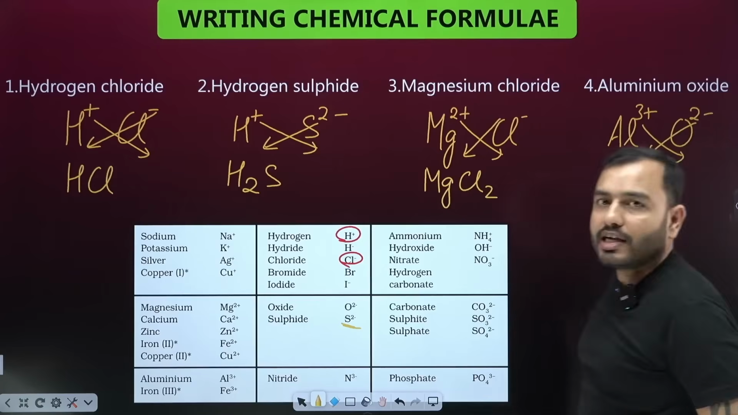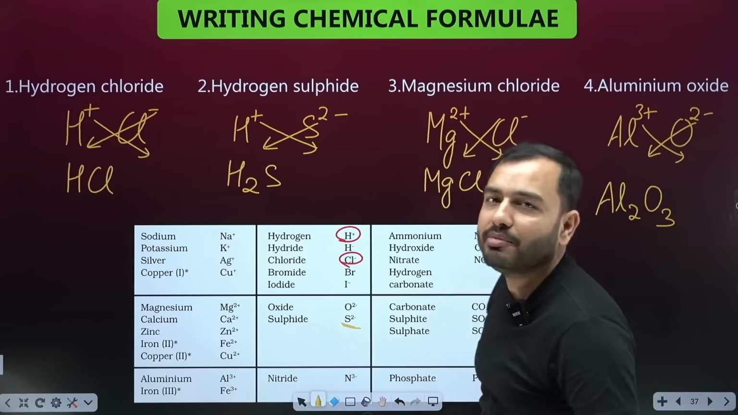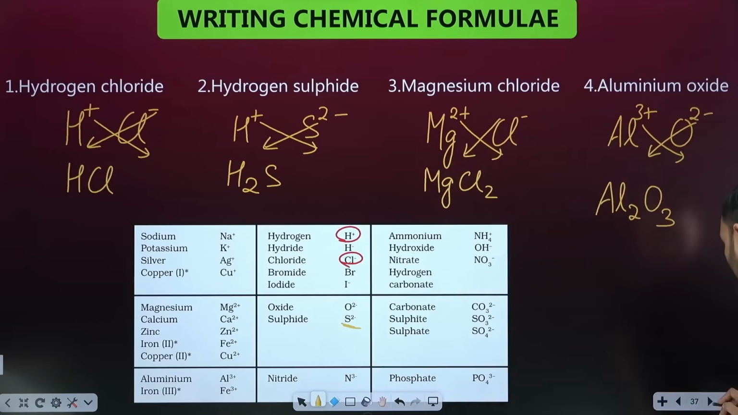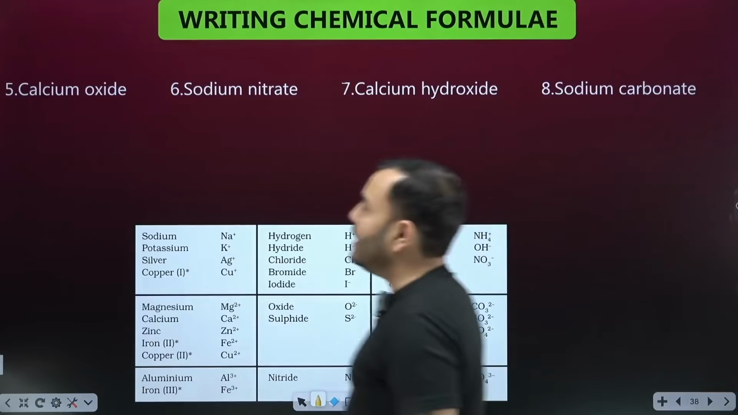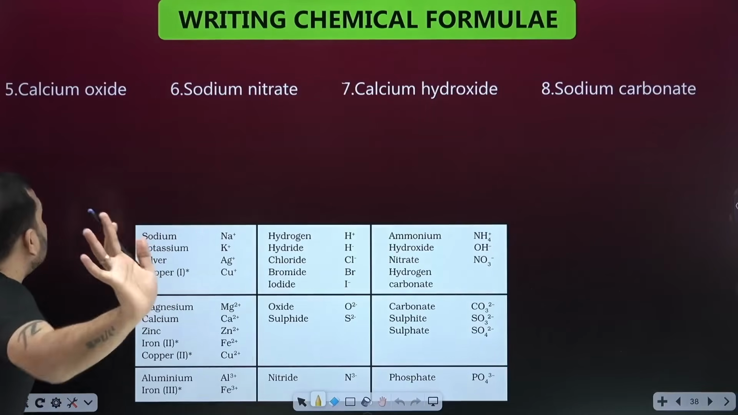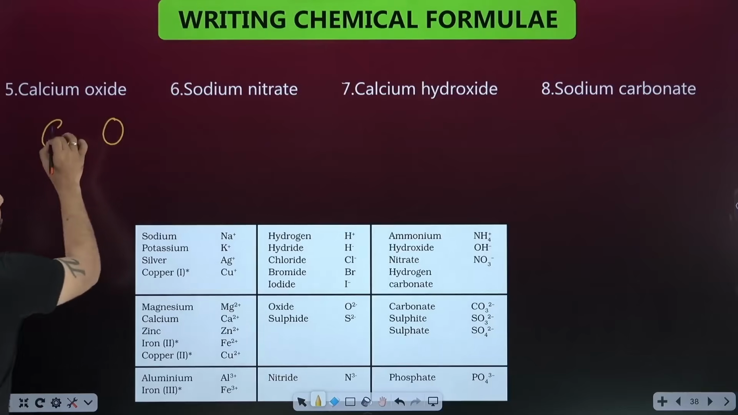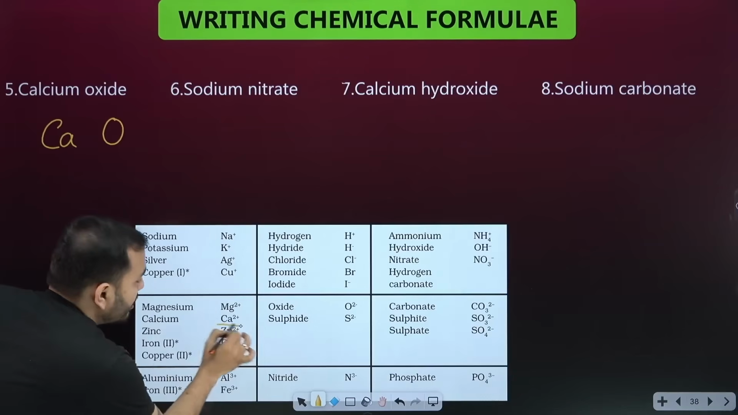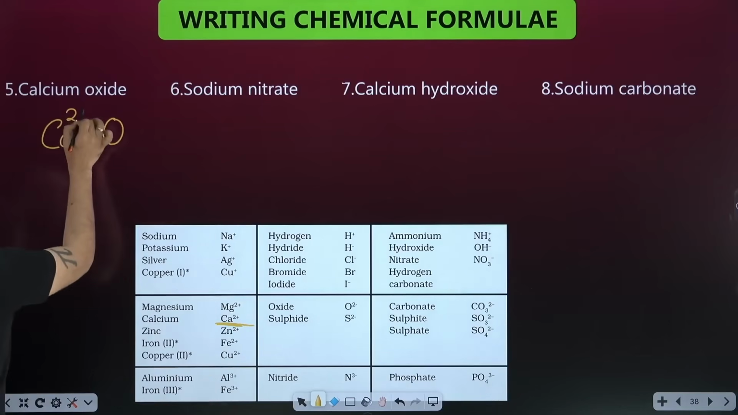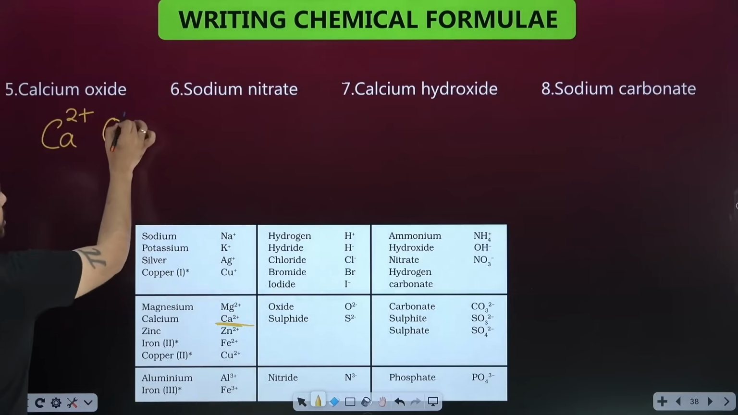Al2O3, aluminium oxide. Even if you ask a senior for the aluminium oxide formula, he can't tell you because they probably don't read it here. Let's move ahead. Calcium oxide. Now see, a special thing is going to happen. Calcium Ca, oxide O. Calcium's charge you will see is only 2 plus. It's here, 2 plus. This is why I've written it. You should memorize this slowly.